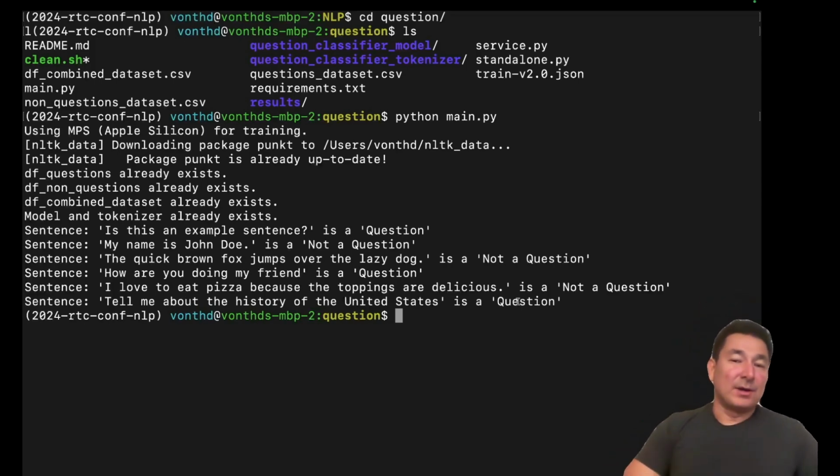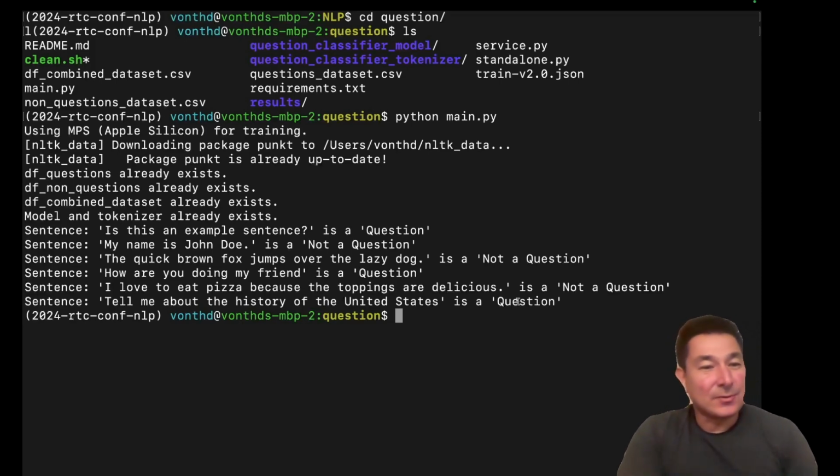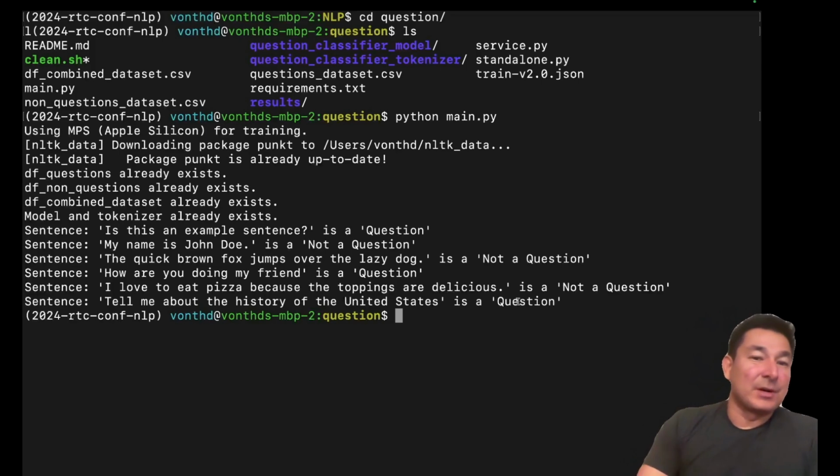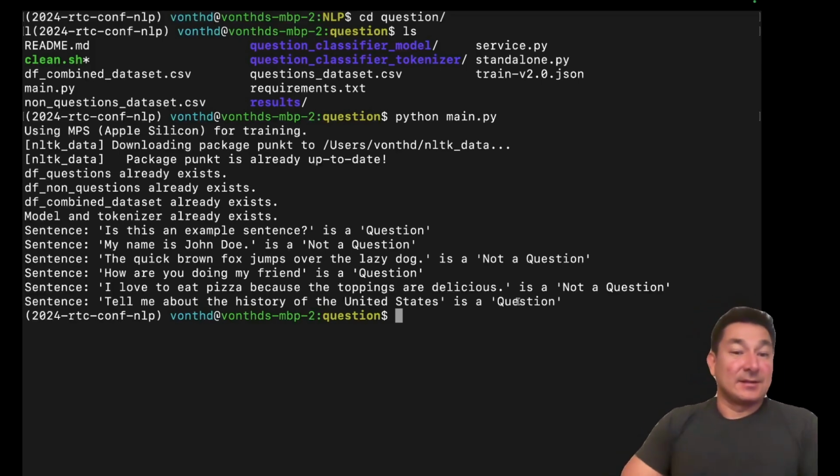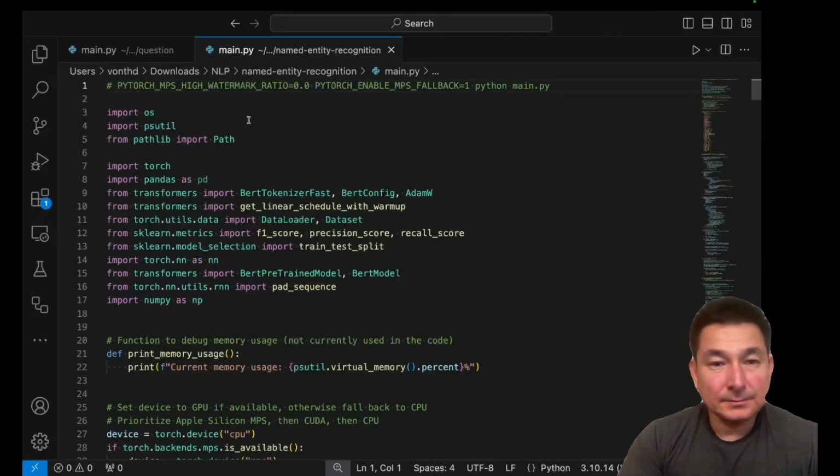So even though this model is incredibly simple, it's actually quite complex because you have questions that don't typically start with the who, what, when, where, why, and how. And then you also have things where the punctuation is missing at the end of sentences. And there are other more complex situations, but this is definitely one of them.